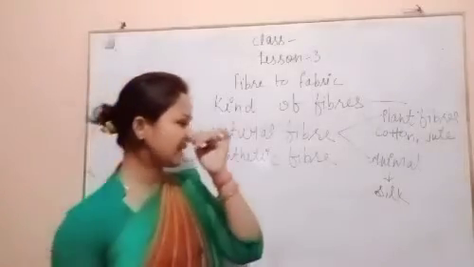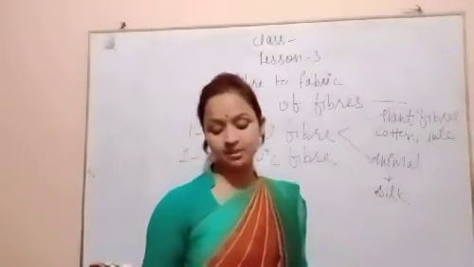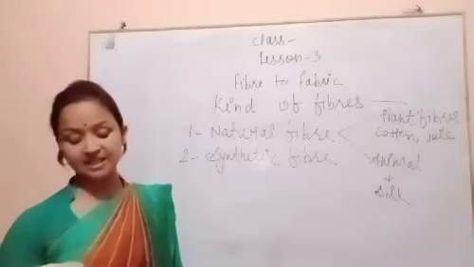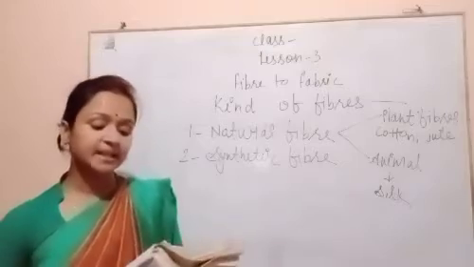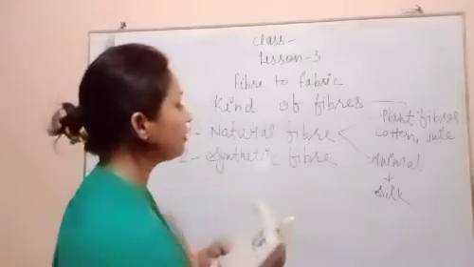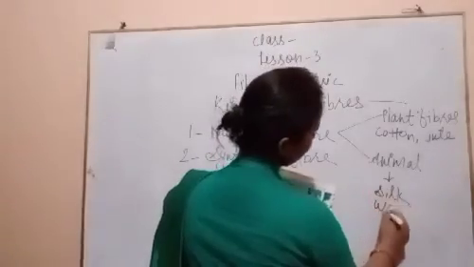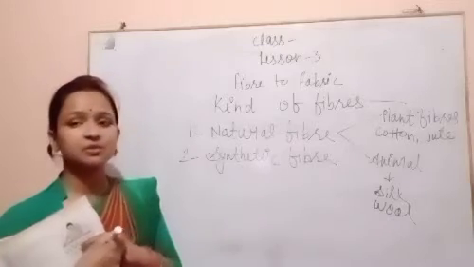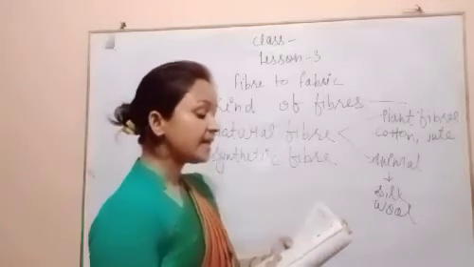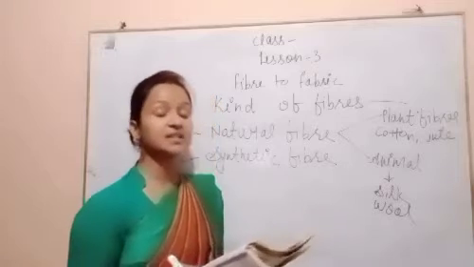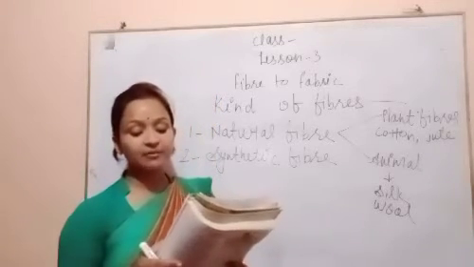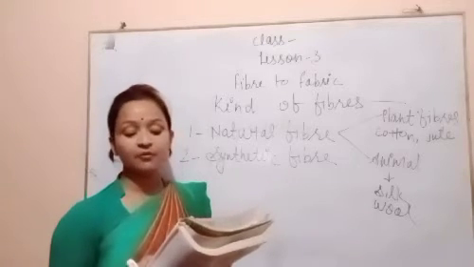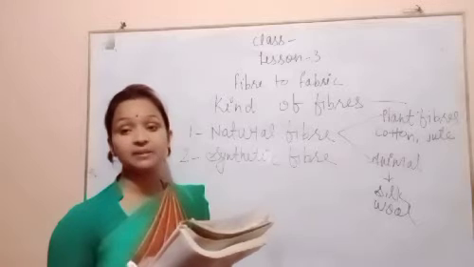Now come to the animal fibers. What are animal fibers? The fibers which are found on the skin of animals or the cocoons of insects are called animal fibers. Not only silk, wool is also an animal fiber, and we get wool from different kinds of sheep, goats, etc. Most wool is obtained from the fleece of the sheep, and some wool is obtained from the hair of goat, camel, angora rabbit and yak.